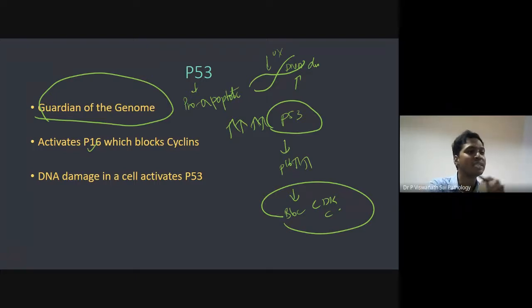What will happen if it doesn't stop further division? You will have a lot of mutated cells. That's why it is called the guardian of the genome, because when the genome is damaged, it will stop cell division. It doesn't let it go forward. So that is the idea of P53.